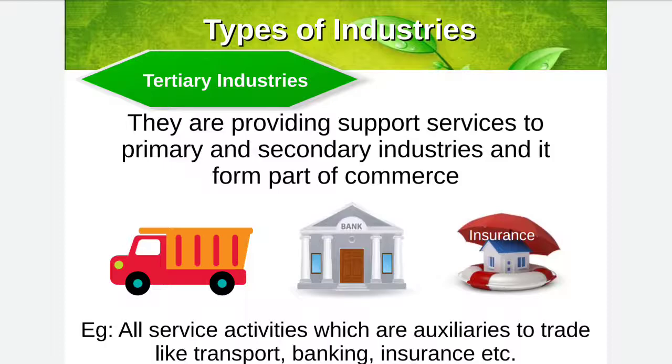How? Either in storing those goods, warehousing, communication, packaging, advertising, all these things. So these industries help the primary and the secondary industries. Tertiary industries are basically divided into five: banking, insurance, transportation, warehousing and advertising.